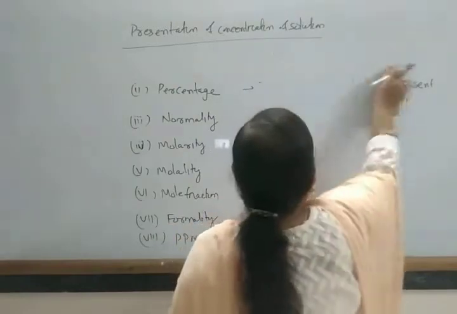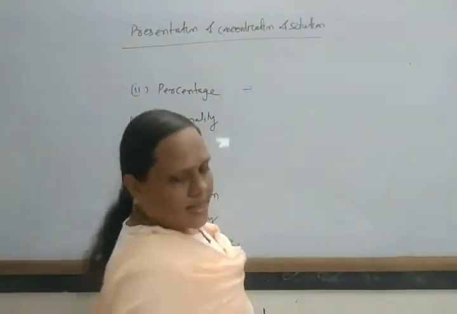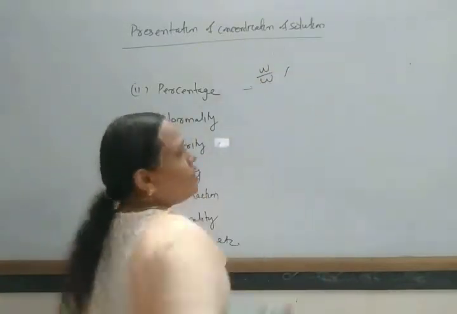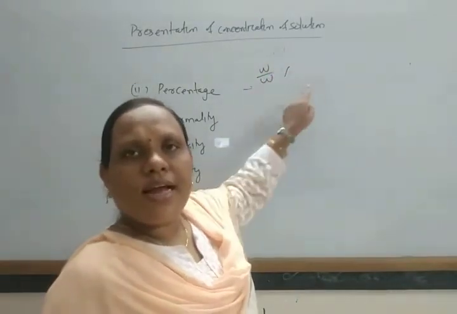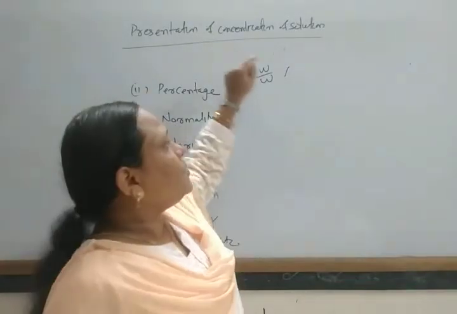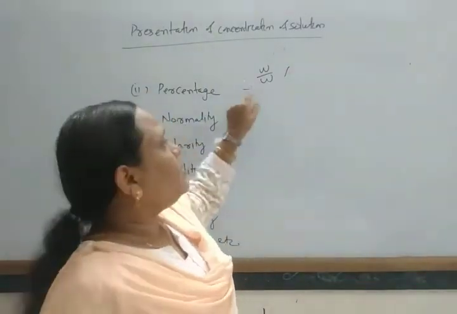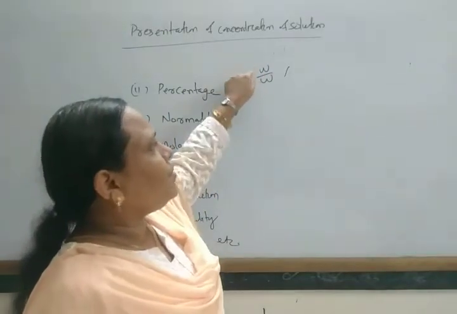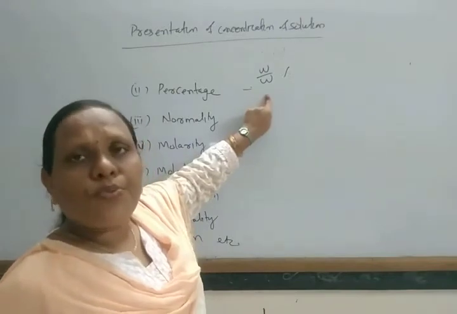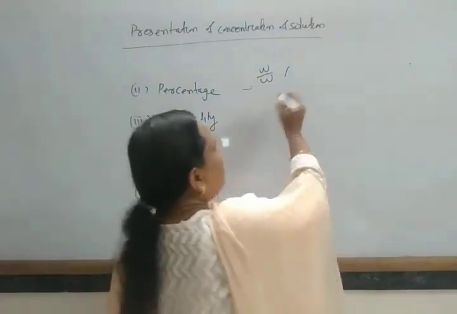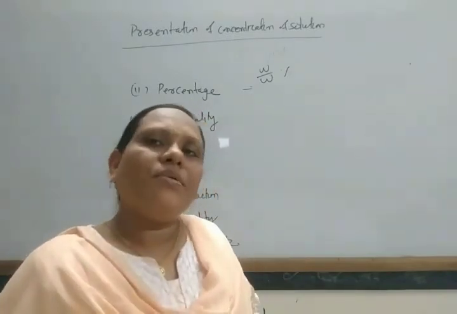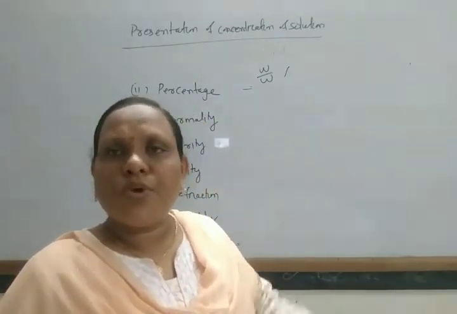Okay, so the percentage is generally expressed in three ways, that is, weight by weight percentage, when the solute is taken in weight and the solution is also taken in weight. Suppose 4 gram of sodium hydroxide is present in 100 gram of solution, then the percentage is 4%.